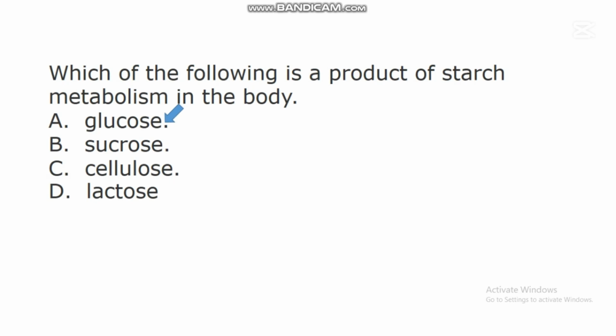Studies have shown that during food digestion, starch will undergo breakdown, and when starch is metabolized in the body, glucose is produced, and the body will then break down this glucose to generate energy. So glucose is a product of starch digestion or metabolism in the body system.